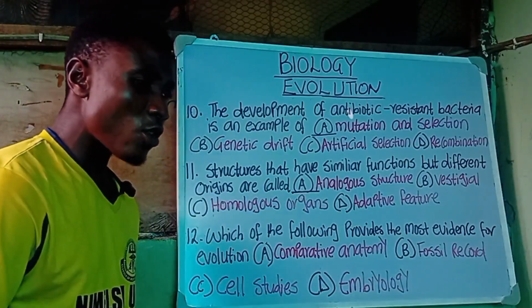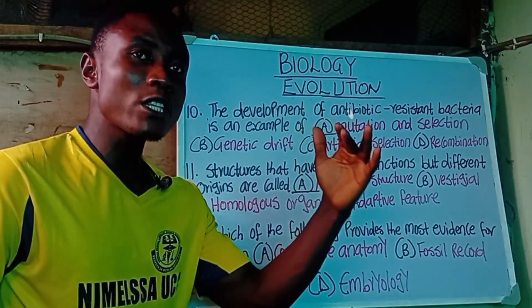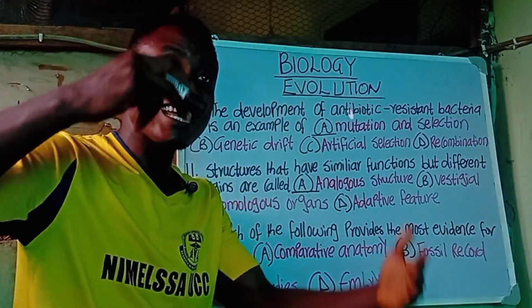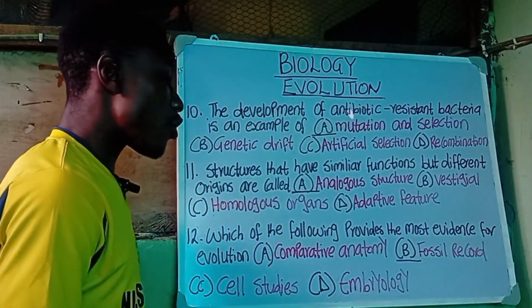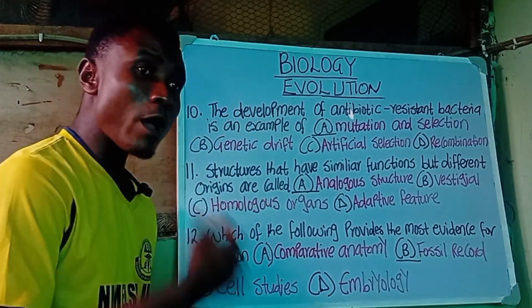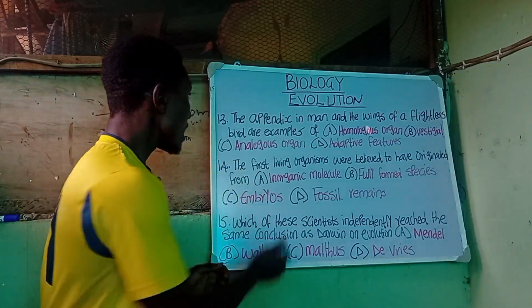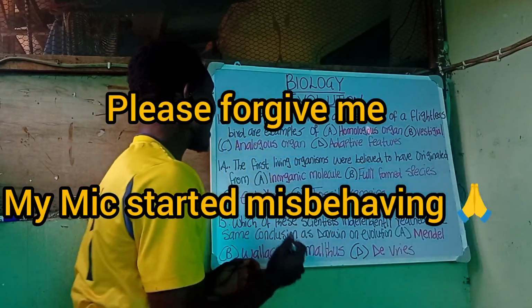The evidence that provides the most proof, that we have been able to even study the Egyptian mummies and the rest, the dinosaurs, the kangaroos, is the fossil record. The fossil record provides the most evidence when we talk about the concept of evolution. Question number 13 says, the appendix in man and the wings of a flightless bird.